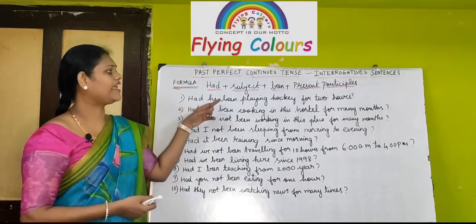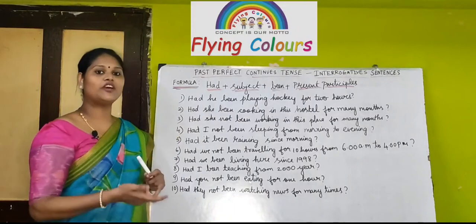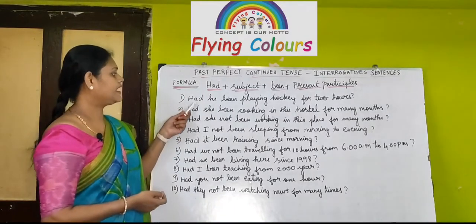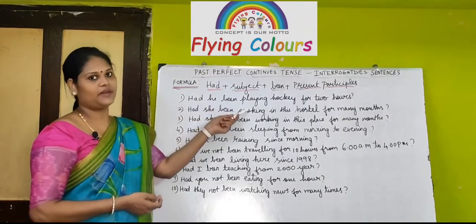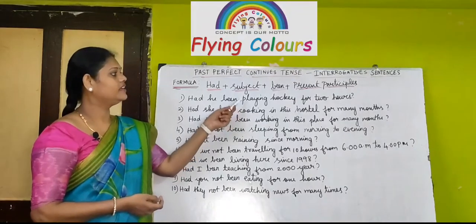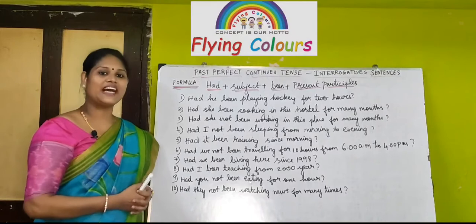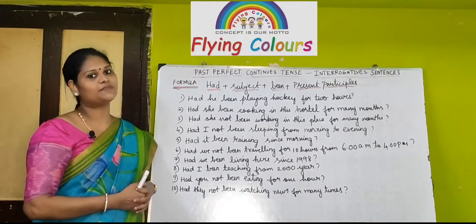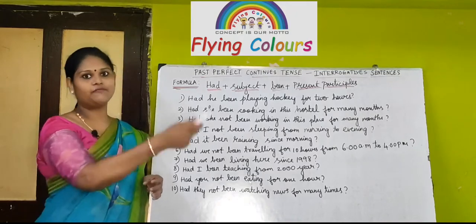Had he been playing hockey for 2 hours? This is the first sentence. I told you helping verb had will come in the front. Next, he is the subject. Then been plus present participle. Here what is present participle? Playing, right? So, had he been playing hockey for 2 hours? Question mark. Always start with had for past perfect continuous tense interrogatives, right? And end up with a question mark.